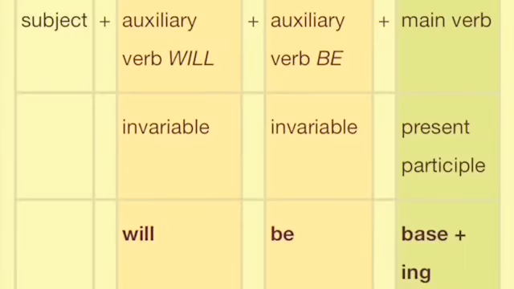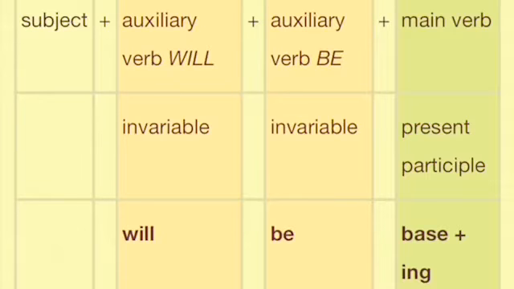My dear students, that was all about your simple future tense. Now let's talk about the future continuous tense. So students, look at the structure of the future continuous tense. We have the subject plus the auxiliary verb will plus the auxiliary verb be plus the main verb.